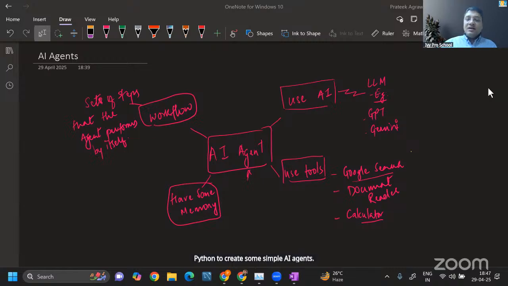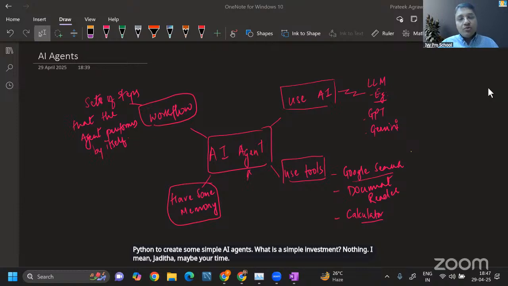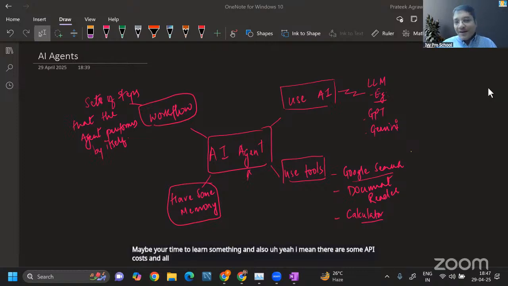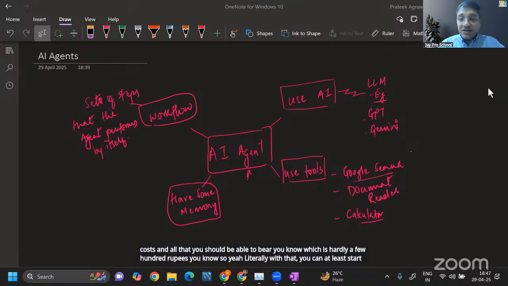What is a simple investment? Nothing. I mean, Jaditya, maybe it's your time to learn something. And also, there are some API costs that you should be able to bear, which is hardly a few hundred rupees. With that, you can at least start building some simple AI agents.